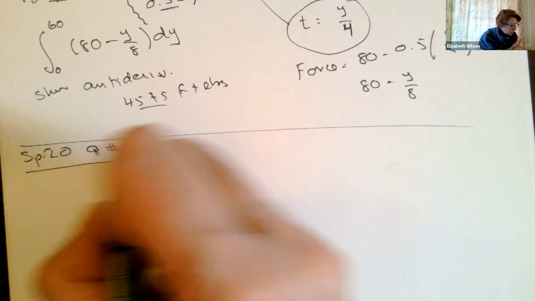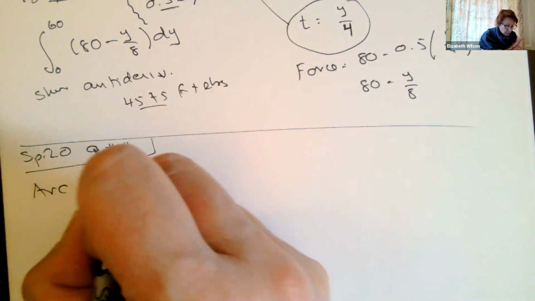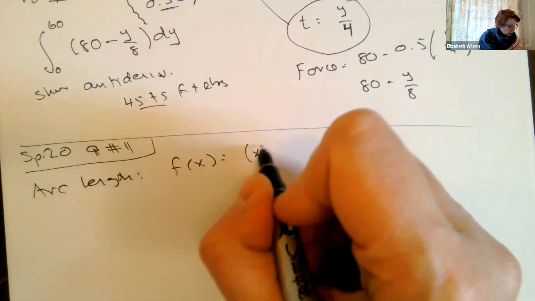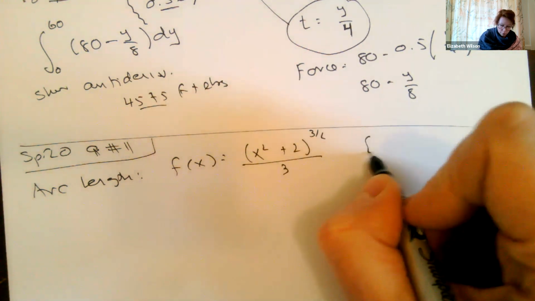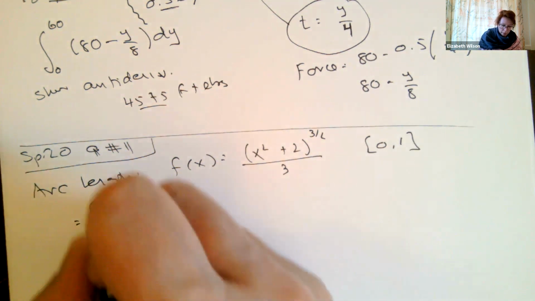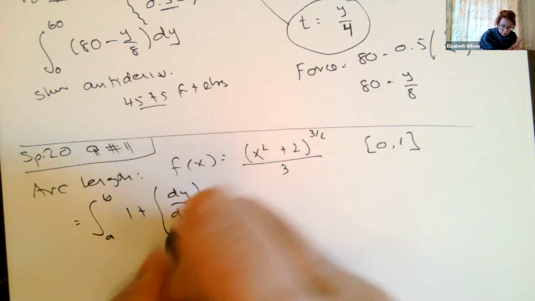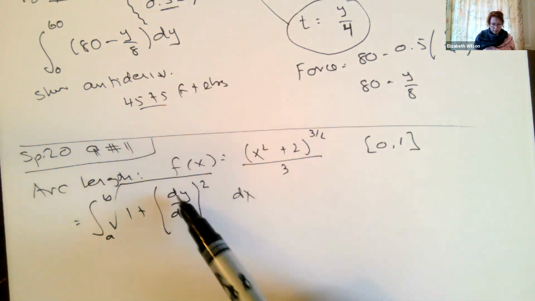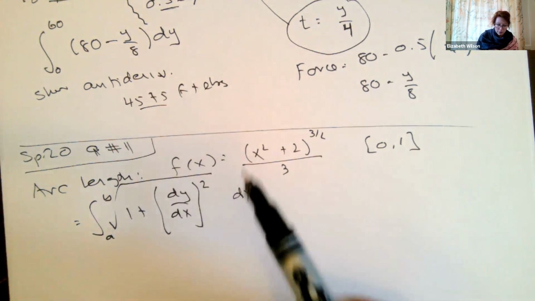Okay, question number 11. So we've got find the arc length of my function equals x squared plus 2 to the 3/2 all over 3, and we're going to go from 0 to 1. Remember our arc length: we've got our bounds a to b, 1 plus our derivative squared, square rooted dx. I could do this as dx dy squared and make it in terms of dy, but we already have this function in terms of x, so we're good.